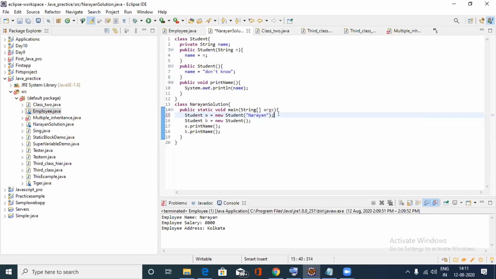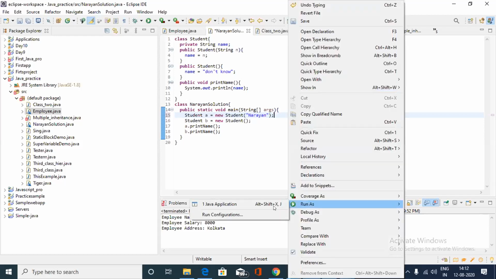This is for calling the parameterized constructor, and student B equal to new Student for the default constructor. After that A.printName, this is the method, and for calling that object I am using A.printName, and for student B I am using B.printName. After that, when I run that program, you can see the output.